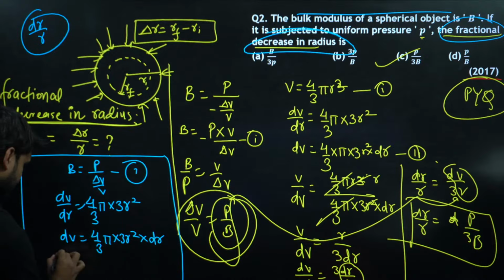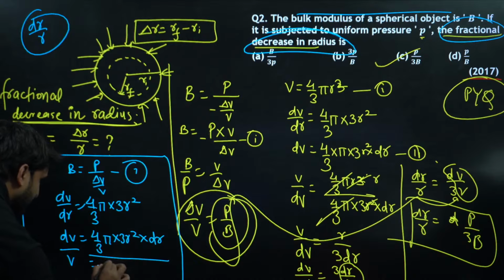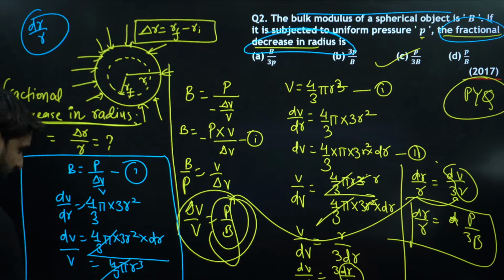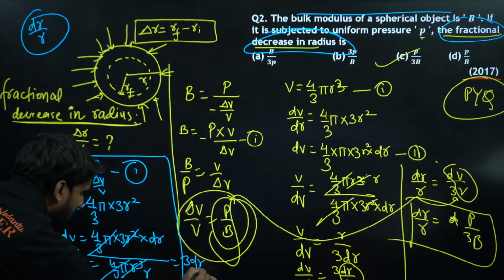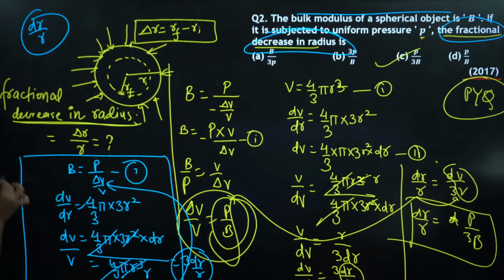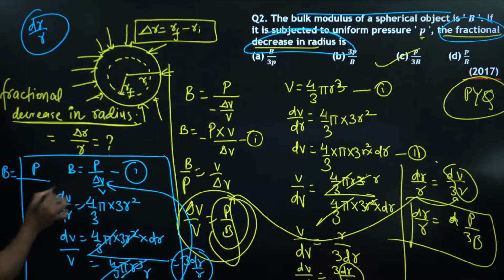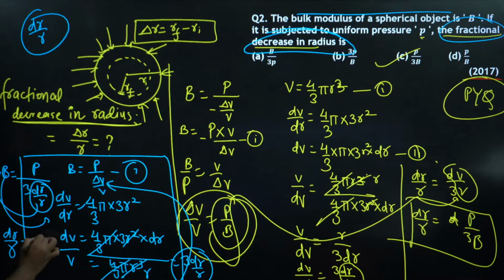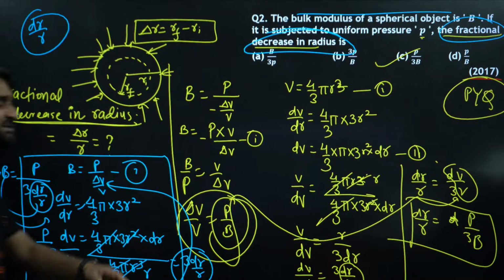Now if you divide this by V, which is equal to 4 by 3 pi r cube, the 4 by 3 pi cancels, and r square with r cancels. So dV by V will be equal to 3 dr by r. Look at the solution. Now you can put this value here. So B will be equal to P by delta V by V, which is 3 dr by r, and you require dr by r. So B will come here, and dr by r will be equal to P by 3B. Look, my champion, this is the answer.